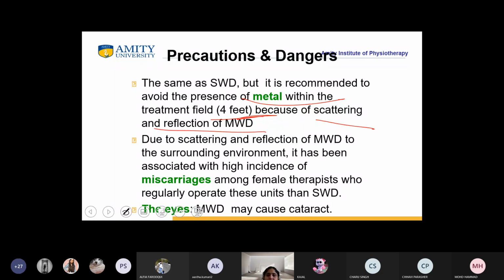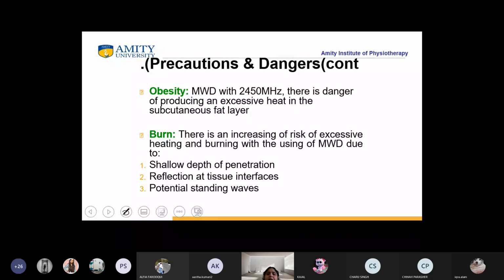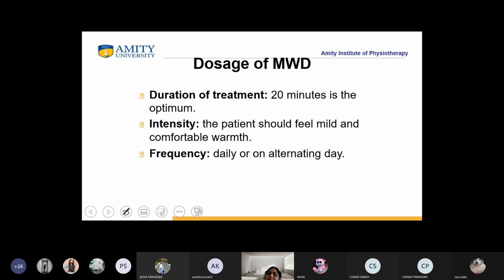Okay, and it should not come in contact with the eyes because it is so superficial, it may cause cataract. Okay. Obesity, what is actually happening in obesity? If you are giving this much of MWD, there is a danger of producing excessive heat in the subcutaneous fat layer, and there is a possibility of burn also. Why? Because of three reasons. There can be shallow depth of penetration, reflection at tissue interfaces like skin-fat and skin-muscle, and potential standing waves.